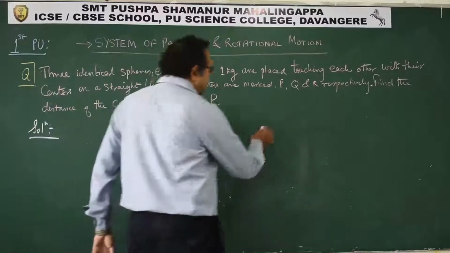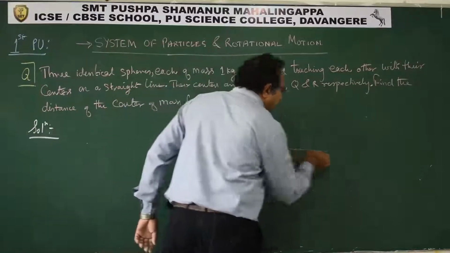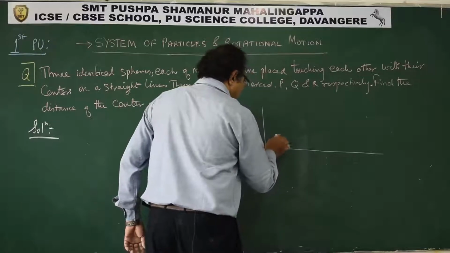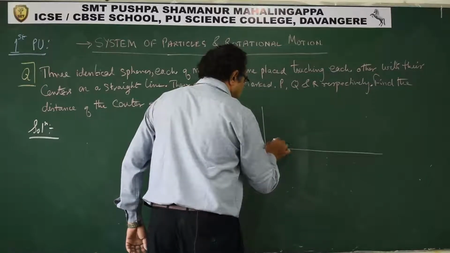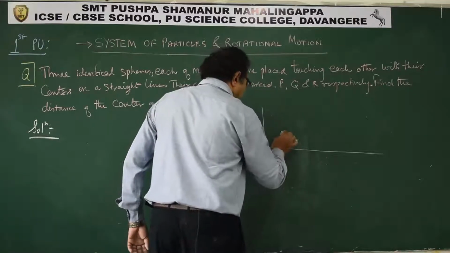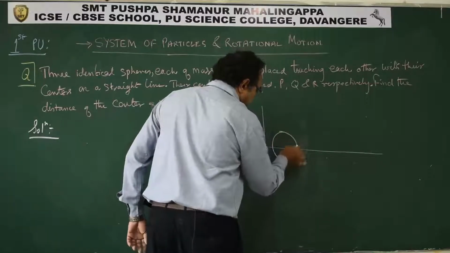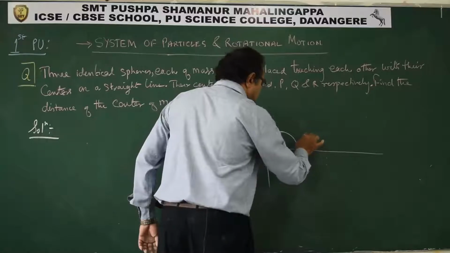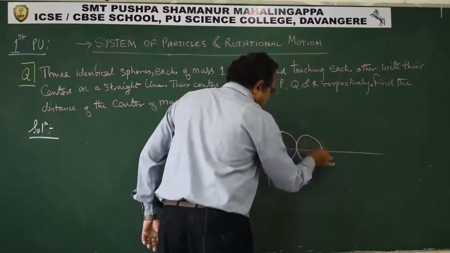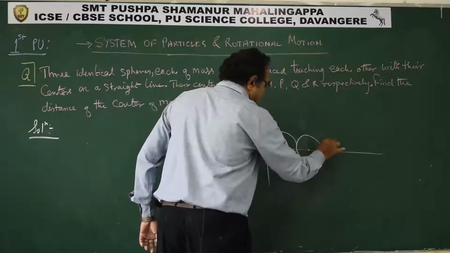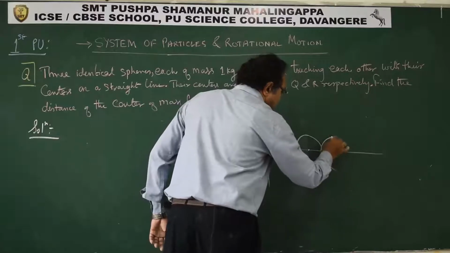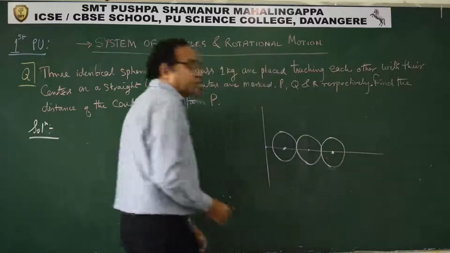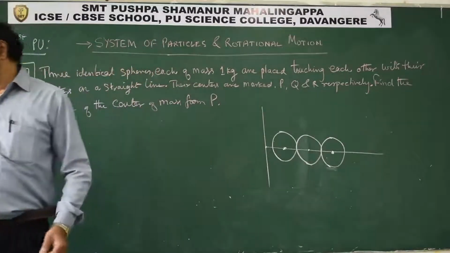So diagrammatically, if I see, it will be like this. Let us say we have P here. This is one. This is what we have, 3 spheres.